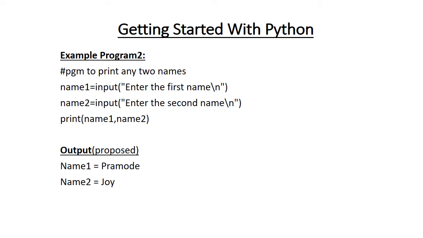Now an output is given below, a proposed output. I want you to write a program to get the output like that. And how is that output? name1 is equal to Pramod, name2 is equal to Joy.